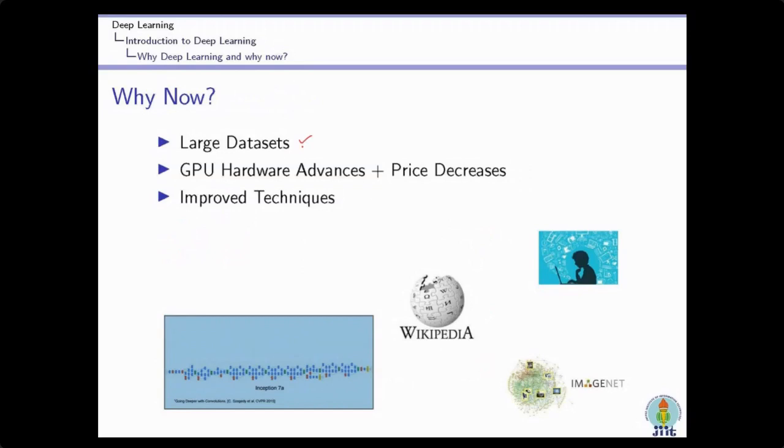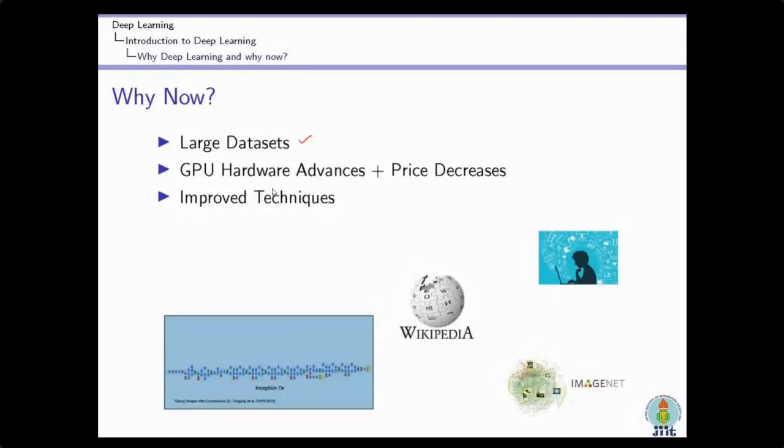The second thing is GPU hardware advances. Deep learning technologies are computationally a very costly affair, and we require very high performance devices to handle this complexity. We have to train millions or trillions of parameters during the training process, and that can only be handled by high performance devices, GPUs and TPUs, which are available nowadays at a lower price.